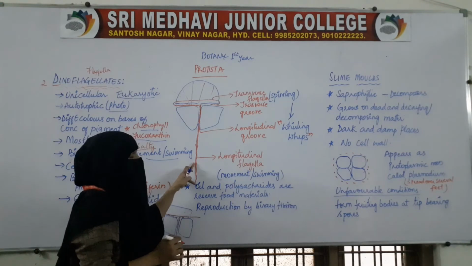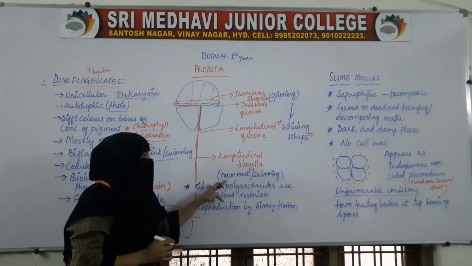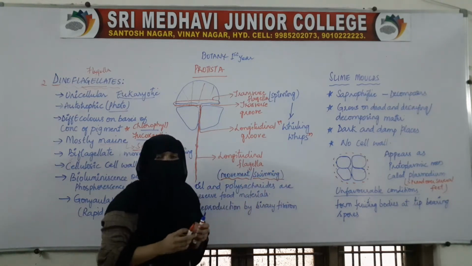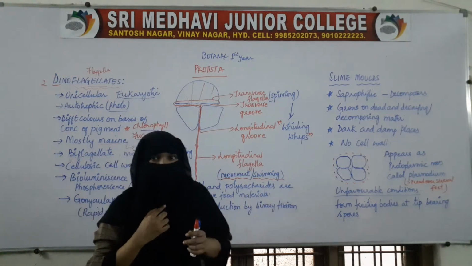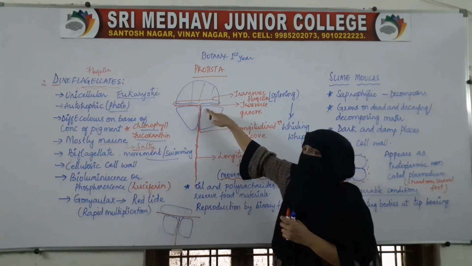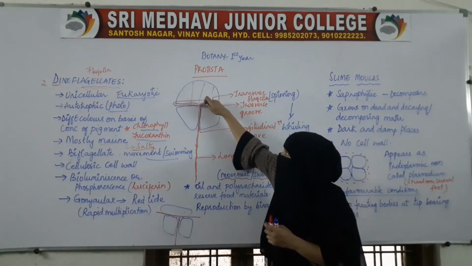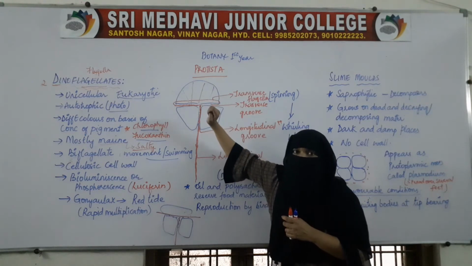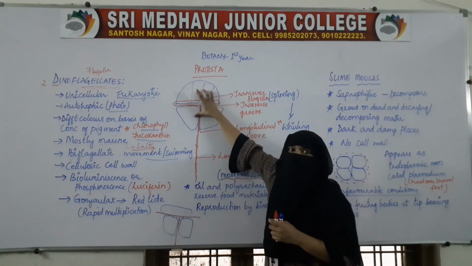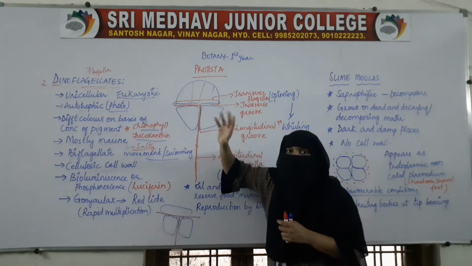The longitudinal flagella helps in movement and swimming, whereas when the transverse flagella moves, the cell will also move, the cell will spin.